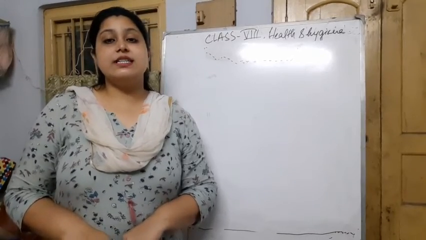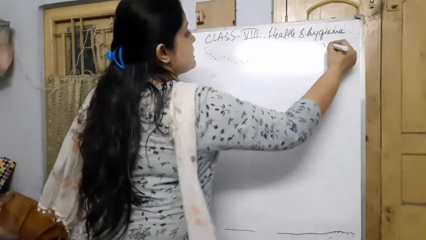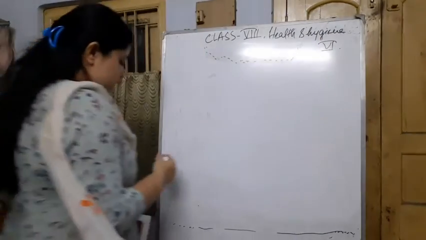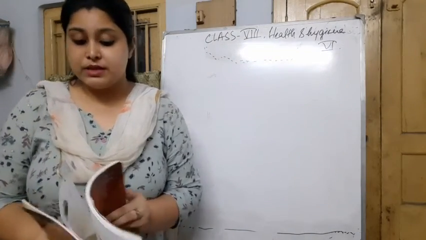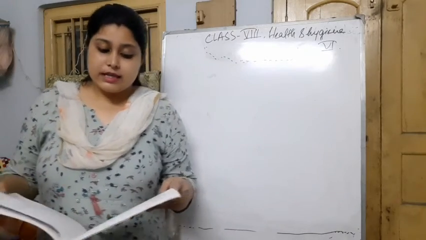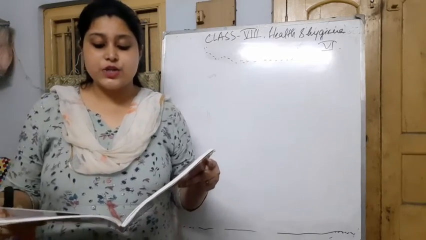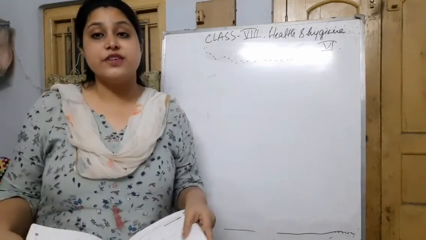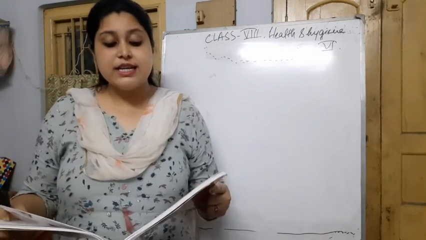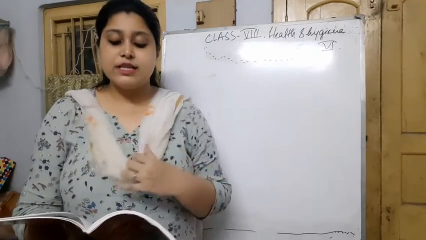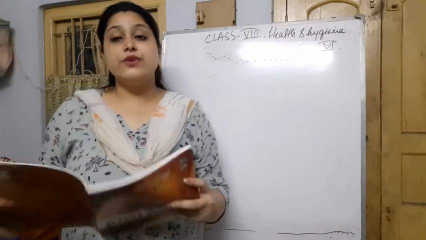The chapter I will continue today is Health and Hygiene, and this video is part 6. In the previous video I completed the part on communicable diseases. In it, I discussed influenza, measles, malaria, dengue, chikungunya and acquired immunodeficiency syndrome or AIDS, along with their causative agents, modes of transmission, symptoms and prevention. Today I will start with vectors.